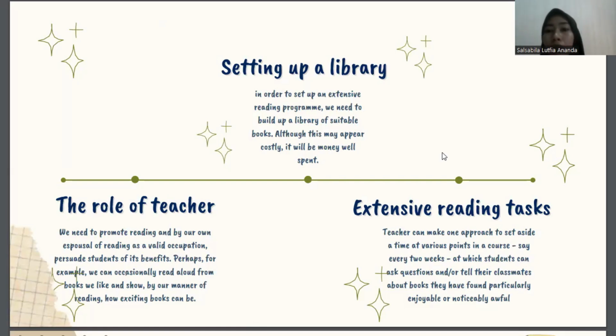So teacher can use many various activities for extensive reading tasks. Next slide, please.